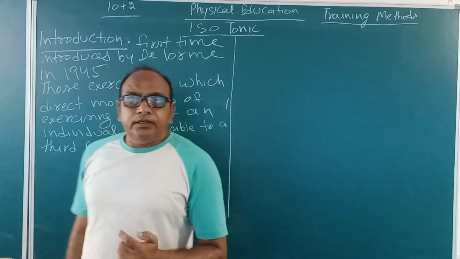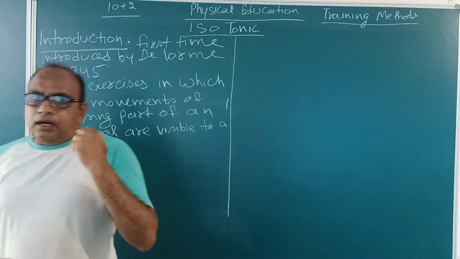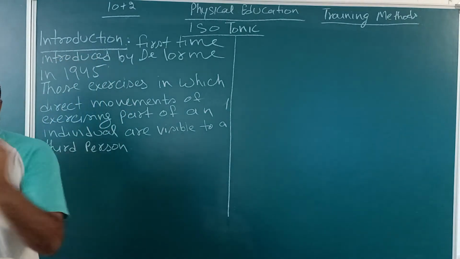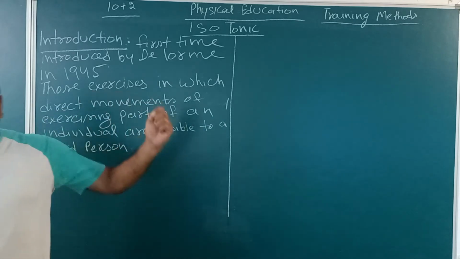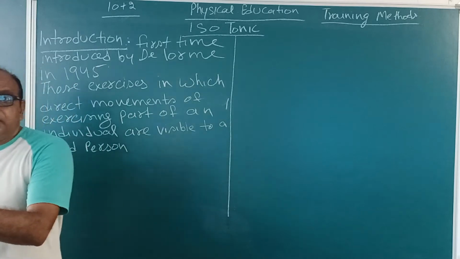Isometric derives from two words, iso plus metric. Iso means same and metric means length of the muscles.